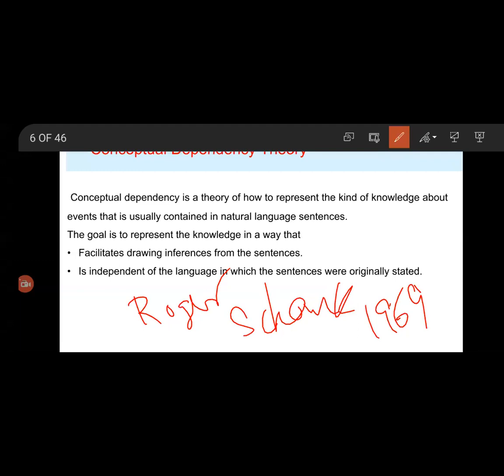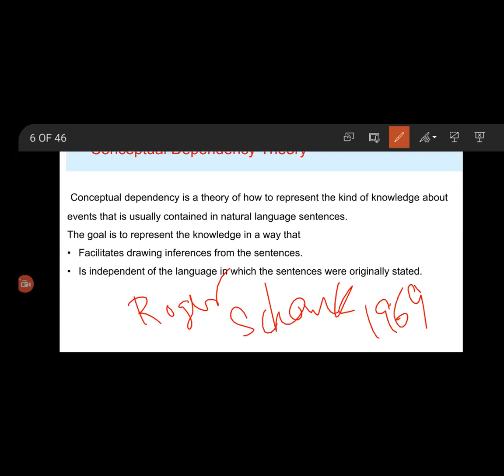All propositions that describe events are made up of conceptualizations that comprise an actor, an action, and a set of cases that depends on that action.